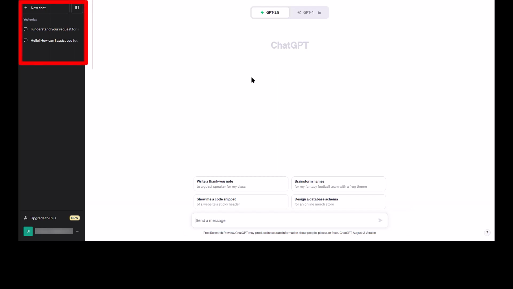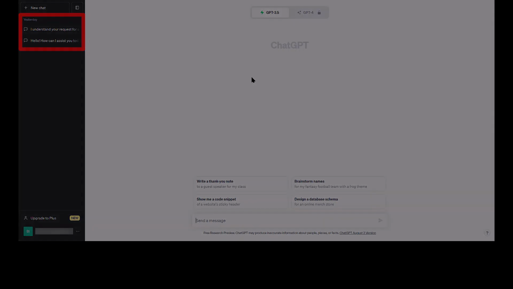Along the left, you will see various actions you can take. First is New Chat. This tells ChatGPT to forget any prompting it has already done and to start a new conversation in this session. Just below New Chat, you can see your previous prompts from this and previous sessions. Old prompts can be run or regenerated again.